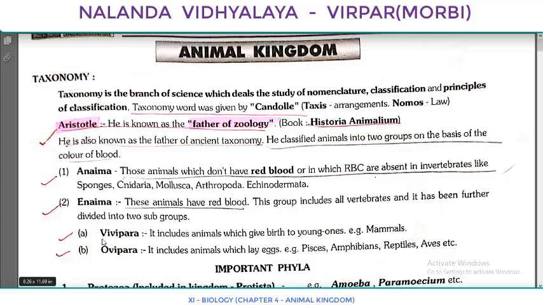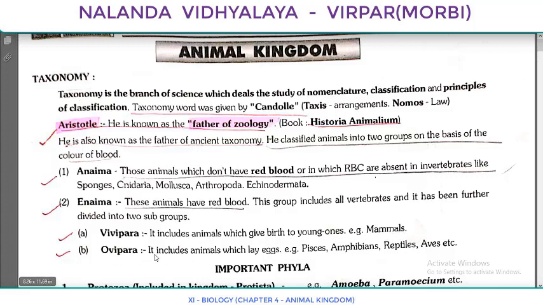So we see that Enaima is again divided into two subgroups. They are Vivipara and Ovipara. These terminologies you already learned in lower classes also: viviparous organism, oviparous organism. Vivipara includes animals which give birth to young ones. Example, mammals.